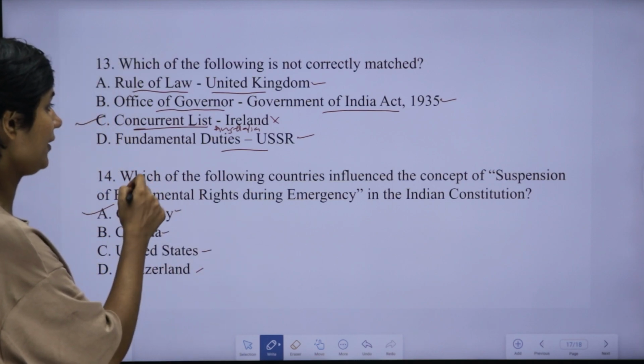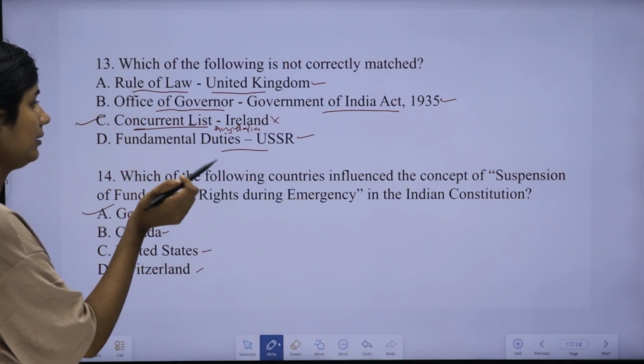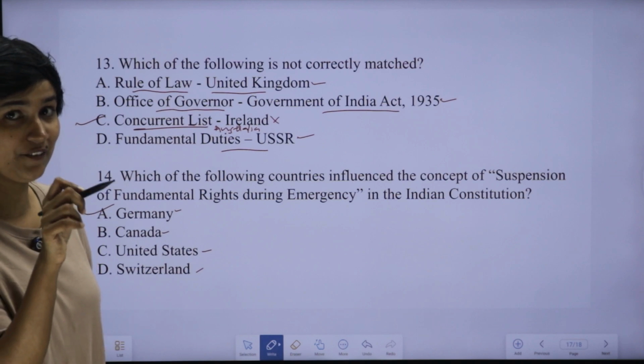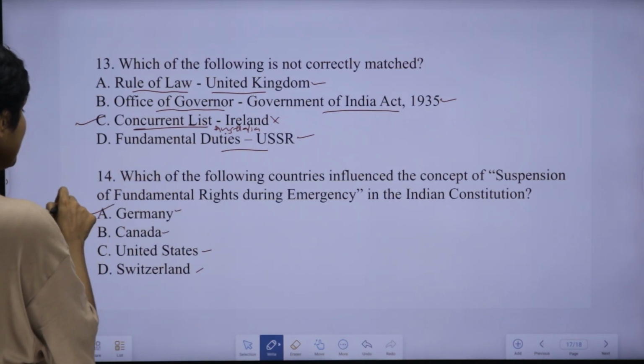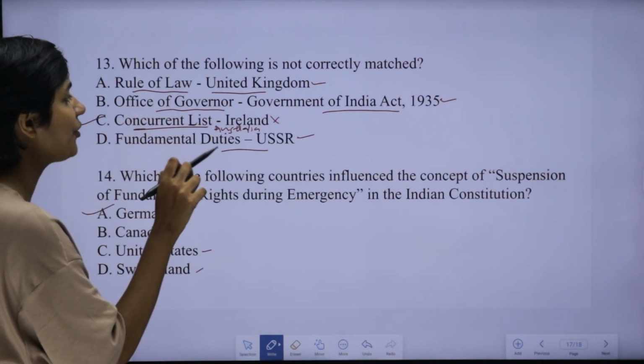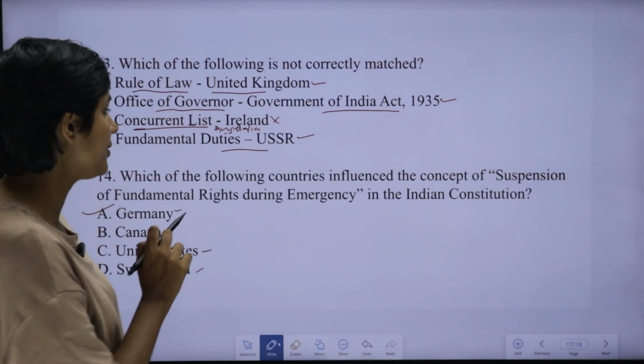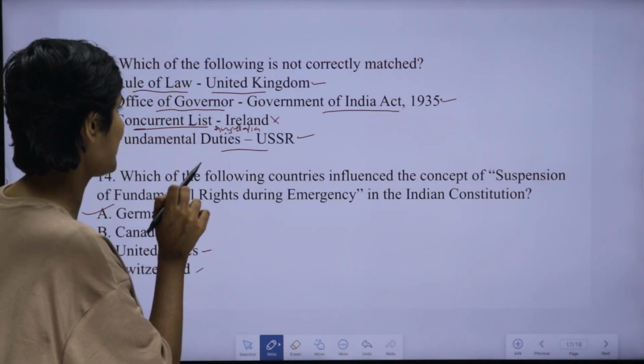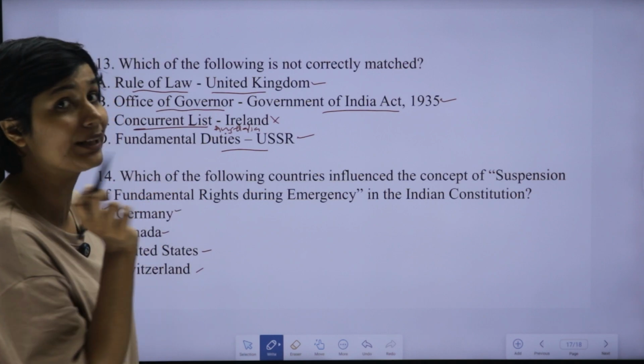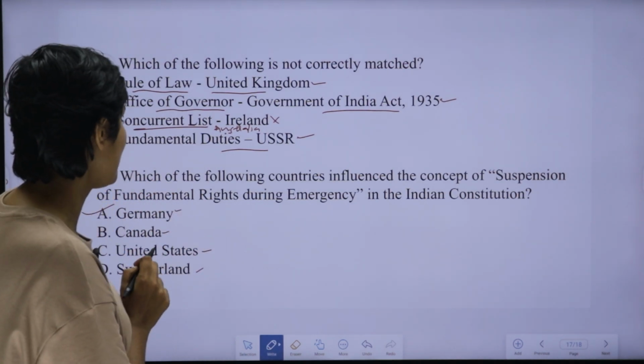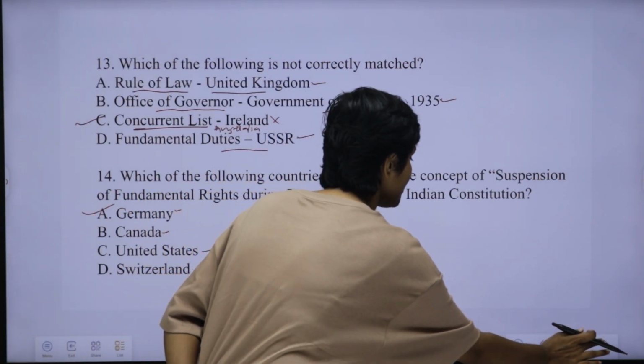If the question is about the concept of emergency provisions, the answer will be the Government of India Act of 1935. But now the question is not about emergency provisions but about the suspension of fundamental rights during emergency. That's from the German constitution.